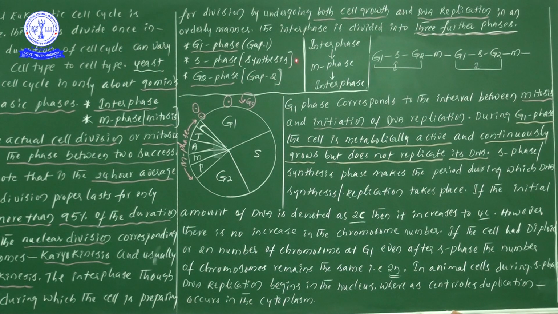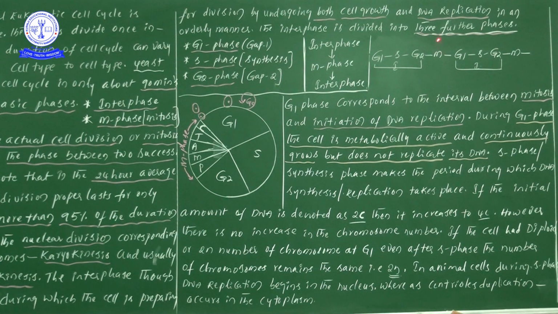S is synthesis, synthesis of DNA. In the G1 phase some kind of metabolic activities occur, in the S phase some other kind of metabolic activities, and in the G2 phase also some kind of metabolic activities occur.